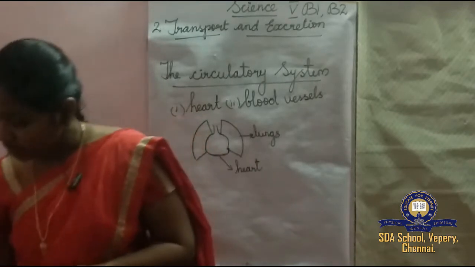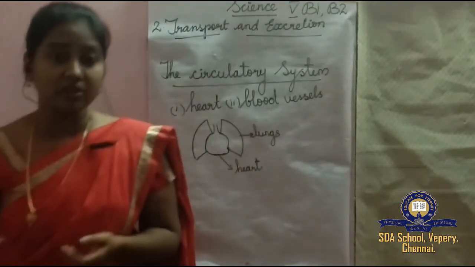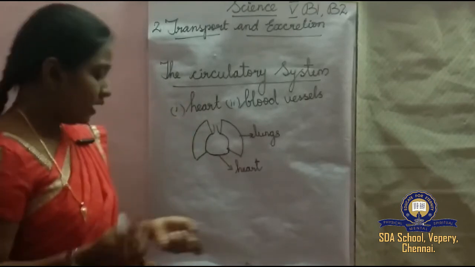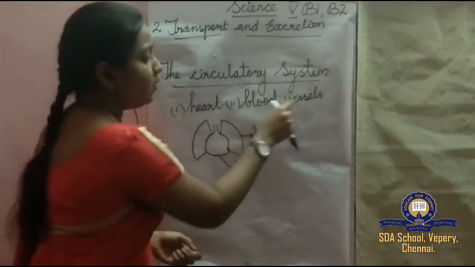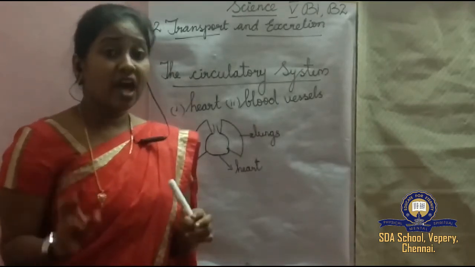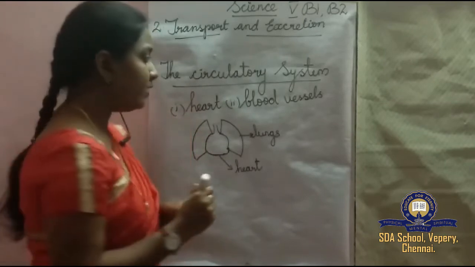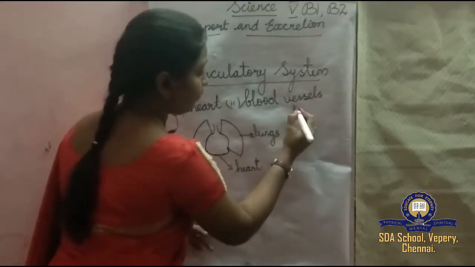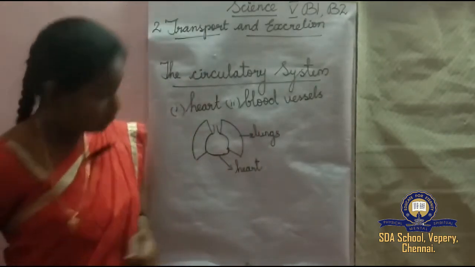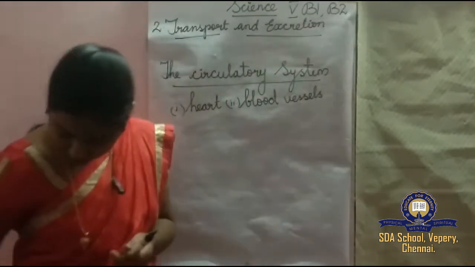Okay. So this is a brief introduction about the heart. Next, the blood vessels. There are two types of blood vessels. How many types? Two types. So I'll show you here.